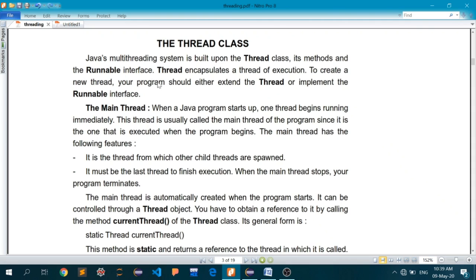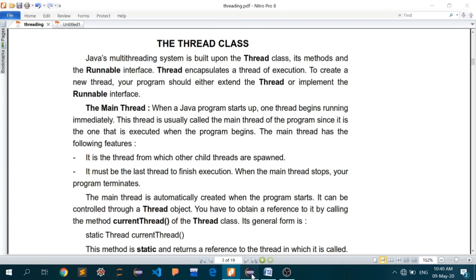Now, how to create that particular thread, I will not tell you with the help of these notes because that would be confusing. So I will implement that thread firsthand, and while writing the code, I will regularly tell you what I am doing and what those particular words in the syntax mean. So let's head back to the IDE.